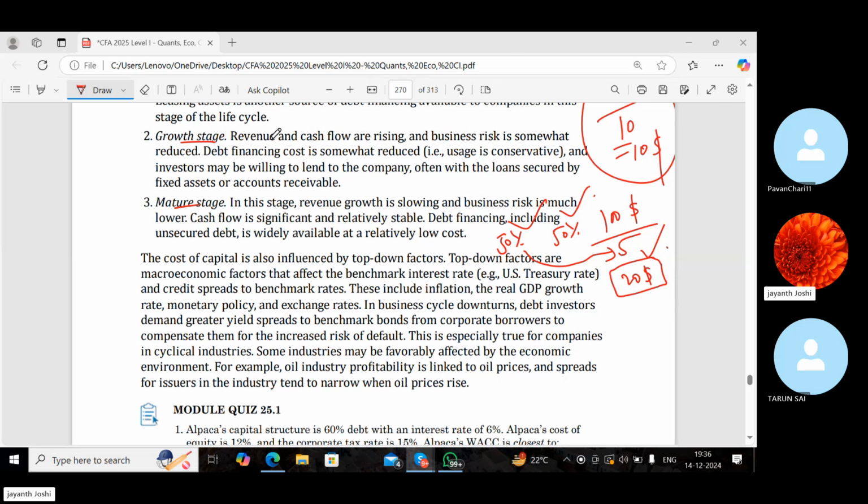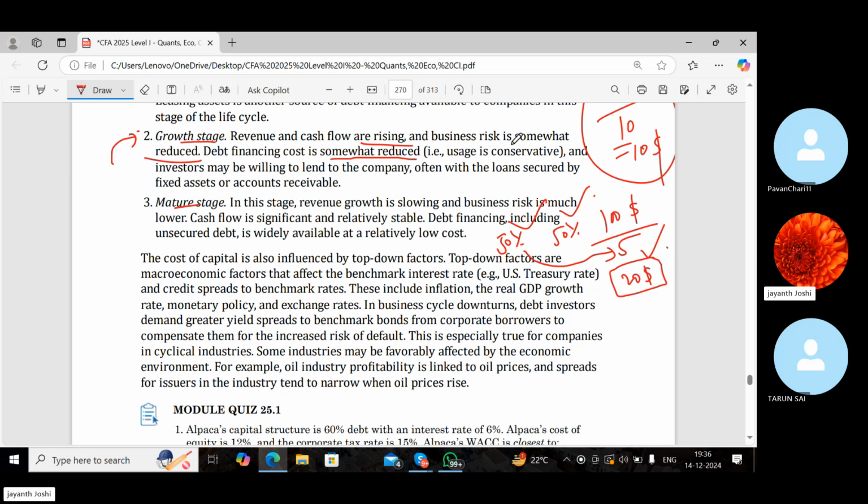So in the growth stage, revenue and cash flow are rising now. Business risk is somewhat reduced because the firm is more established in the market now. Debt financing cost is somewhat reduced, because when the business becomes more stable, the lenders are ready to lend to the company at cheaper rates.